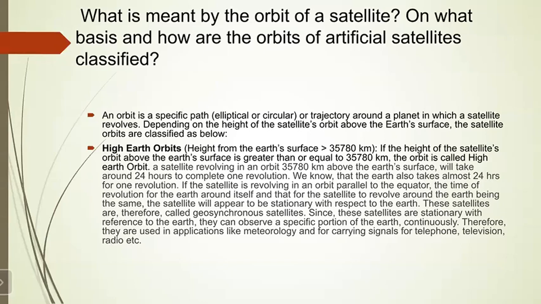What you have to remember is that the height above the Earth's surface should be greater than or equal to 35,780 kilometers, and these are the stationary satellites. Because the time period of revolution of the Earth and that of the satellite is equal, it appears to be stationary, and therefore it is called the geosynchronous satellite. As it observes a specific portion of the Earth continuously, it is used in applications like meteorology and for carrying signals for telephone, television, and radio.